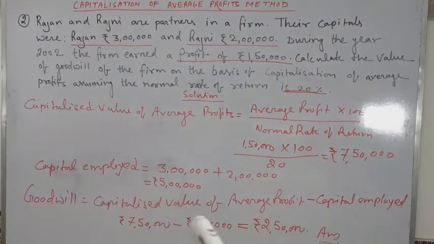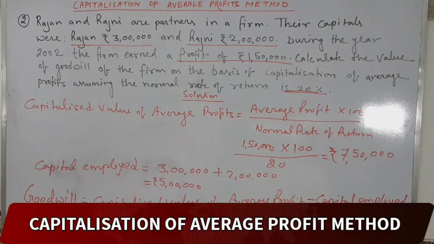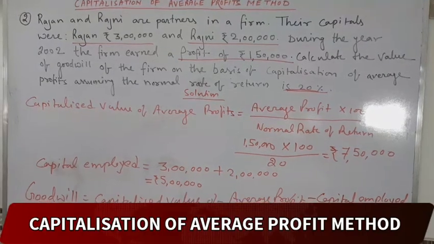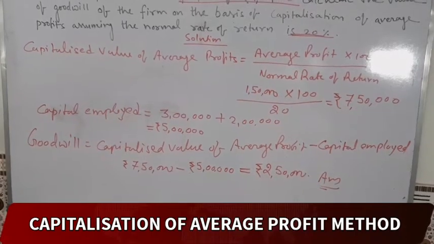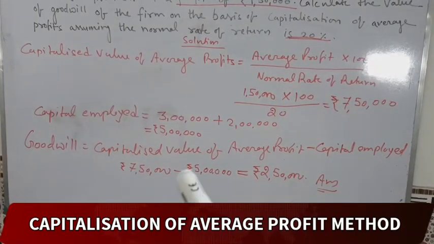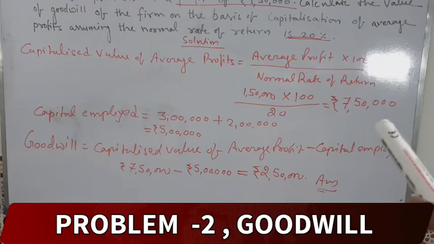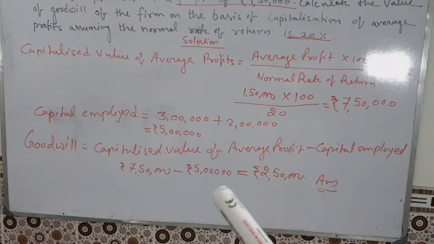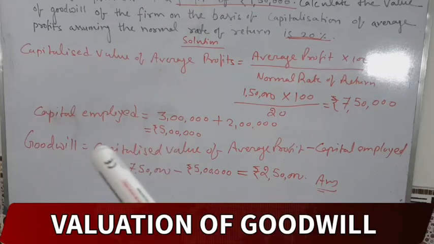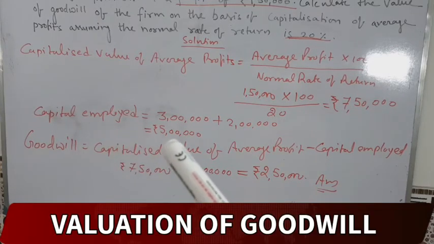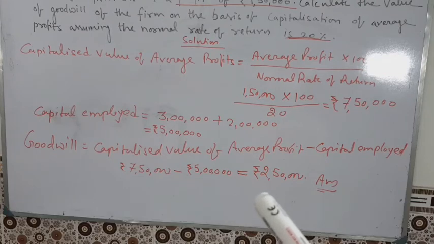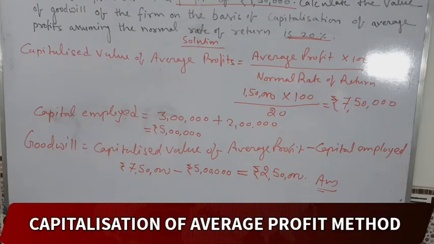The capitalized value is 7,50,000, so 7,50,000 minus 5 lakh, the capital employed, is equal to 2,50,000. This is the answer.